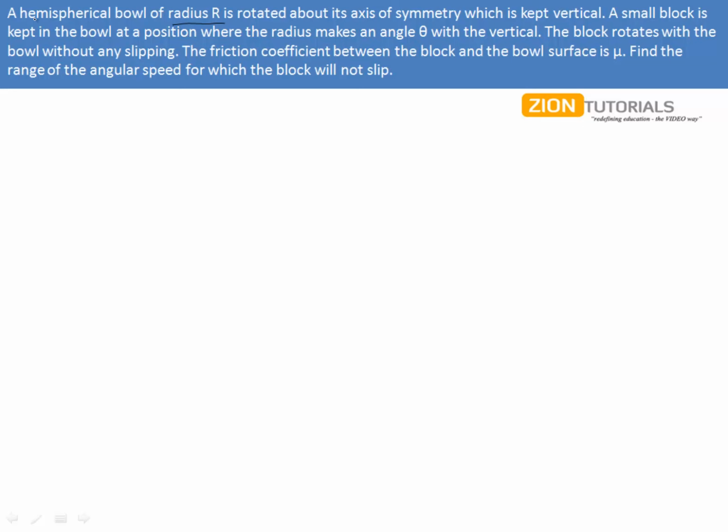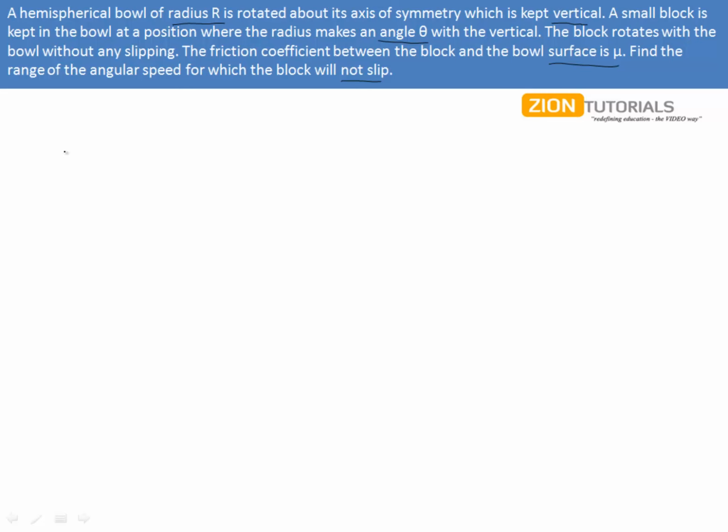As the question says, a hemispherical bowl of radius r is rotated about its axis of symmetry, which is kept vertical. A small block is kept in the bowl at a position where the radius makes an angle theta with the vertical. The block rotates with the bowl without any slipping. The friction coefficient between the block and the bowl surface is mu. Find the range of angular speed for which the block will not slip.